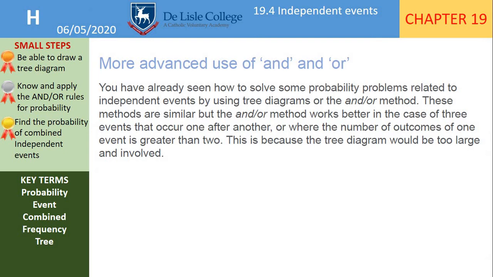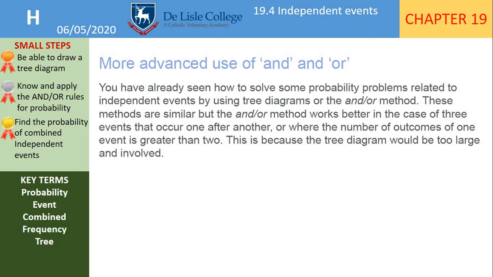A more advanced use of the and or method. So we've already seen how to solve some probability problems related to independent events by using tree diagrams and the and or method. So these methods are similar, but the and or method works better in the case of three events that occur one after another, or where the number of outcomes of one event is greater than two. This is because the tree diagram would be too large and involved. So generally when there are two events, we draw a tree diagram and use that.